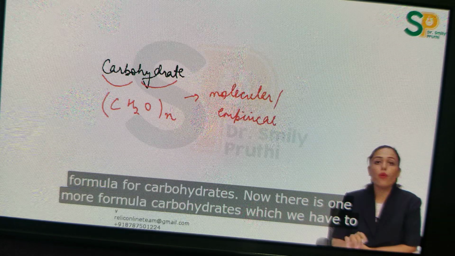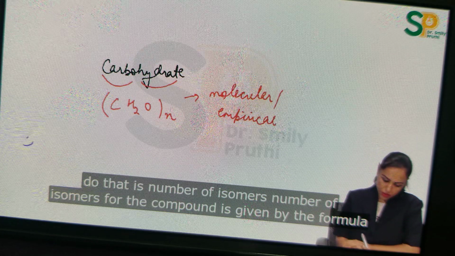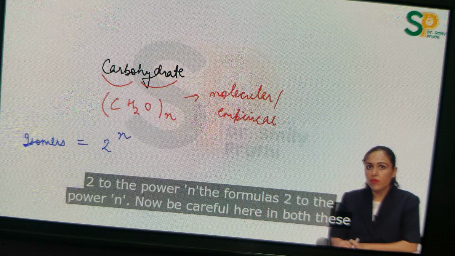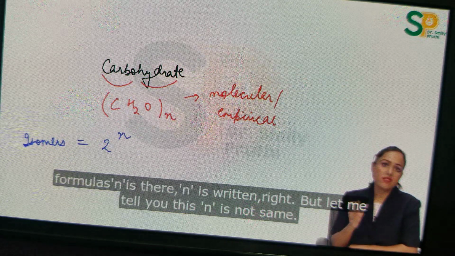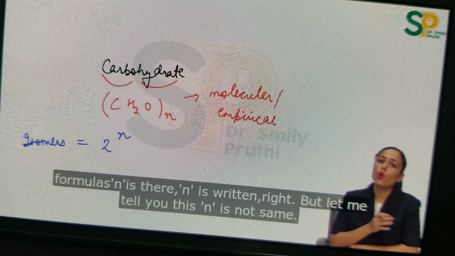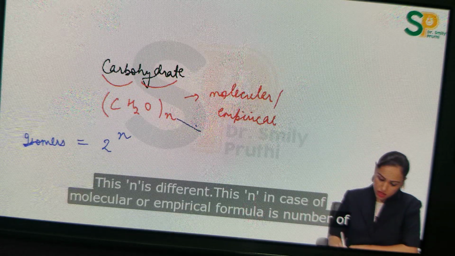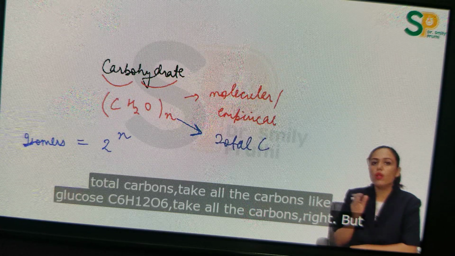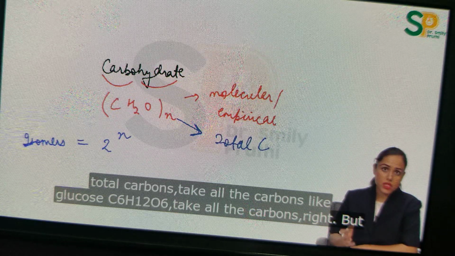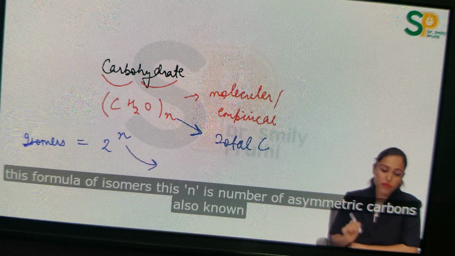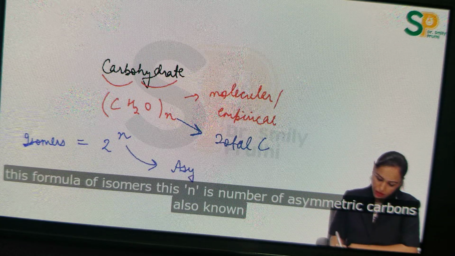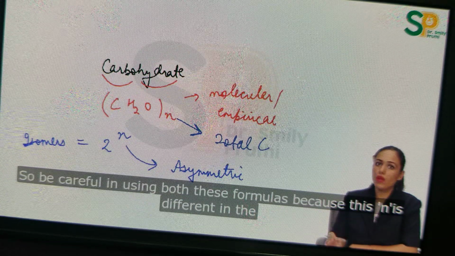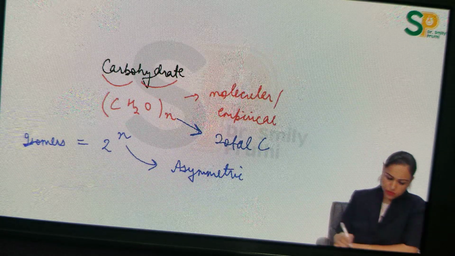Now there is one more formula in carbohydrates which you have to learn. That is the number of isomers. The number of isomers for a compound is given by the formula 2 to the power n. Now be careful here. In both these formulas, n is written, right? But let me tell you, this n is not the same. In the molecular or empirical formula, n is the number of total carbons. Take all the carbons, like glucose, C6H12O6. But in this isomer formula, n is the number of asymmetric carbons, also known as chiral carbons. So be careful in using both these formulas because n is different in both.